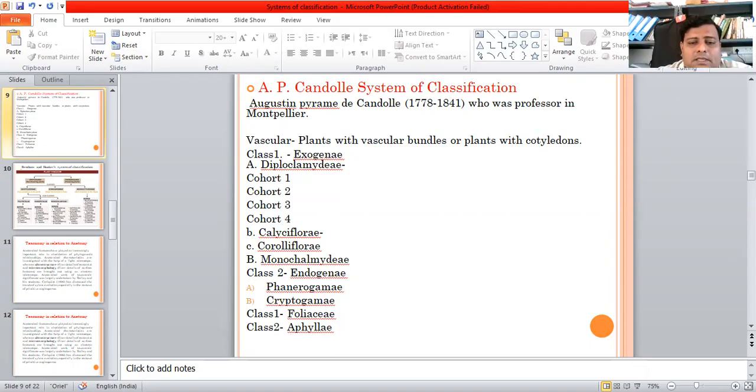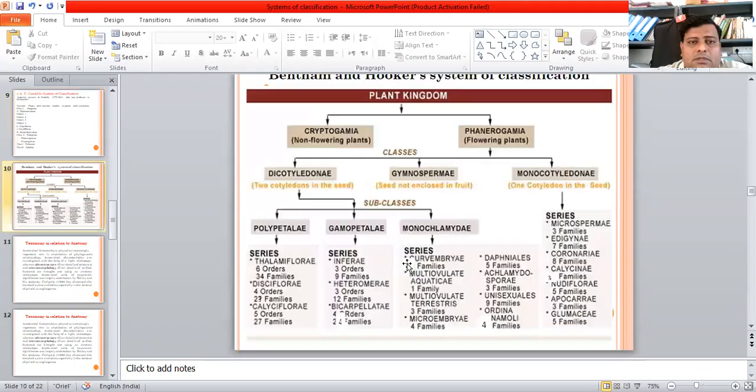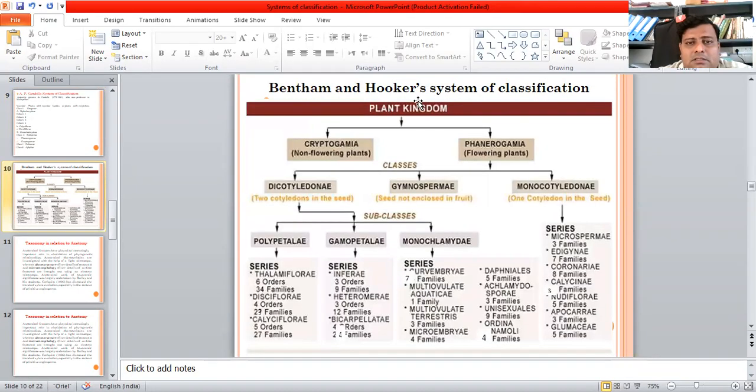We will see this in outline. Here you can see the Bentham and Hooker system of classification outline, how they were classified. Classes: Dicotyledons, Gymnospermae, Monocotyledons. Dicotyledons were further divided into Polypetalae, Gamopetalae, Monochlamydeae. These were further divided into series: Thalamiflorae, Disciflorae, Calyciflorae.